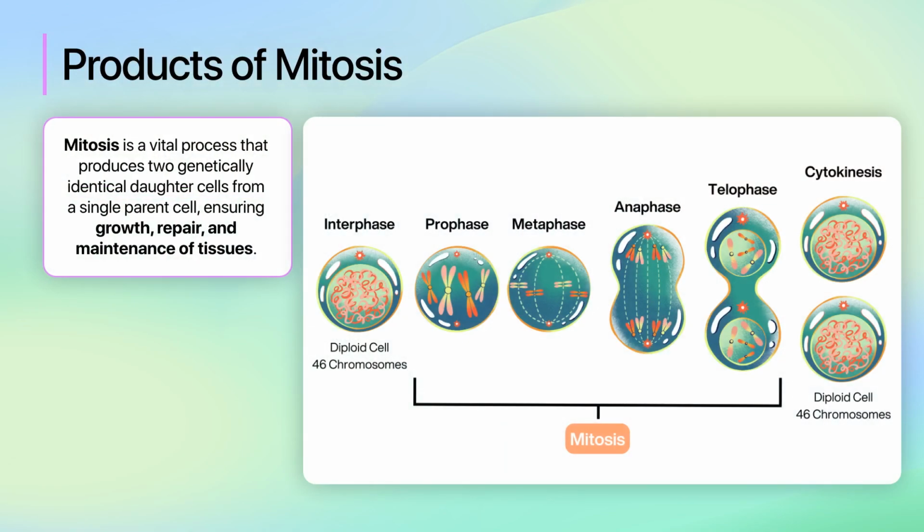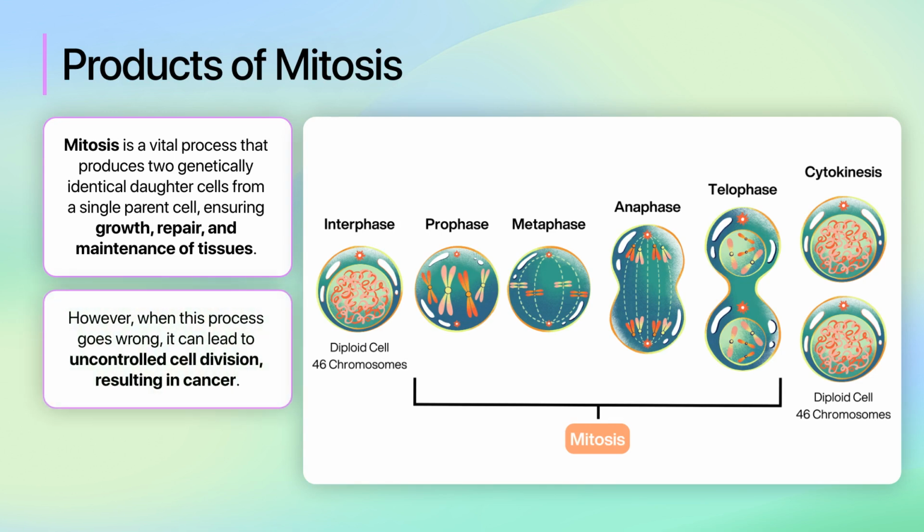Mitosis is a vital process that produces two genetically identical daughter cells from a single parent cell, ensuring growth, repair, and maintenance of tissues. However, when this process goes wrong, it can lead to uncontrolled cell division, resulting in cancer. Understanding the stages and regulation of mitosis not only highlights its importance, but also sheds light on how disruptions in this process can have serious health implications.